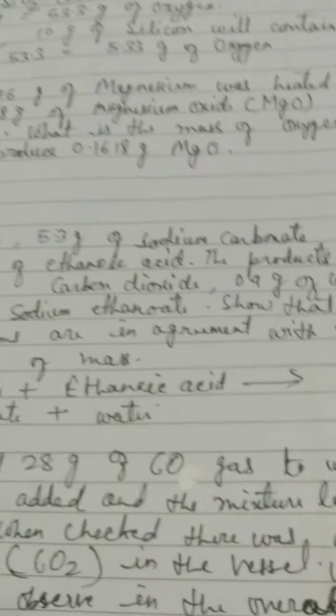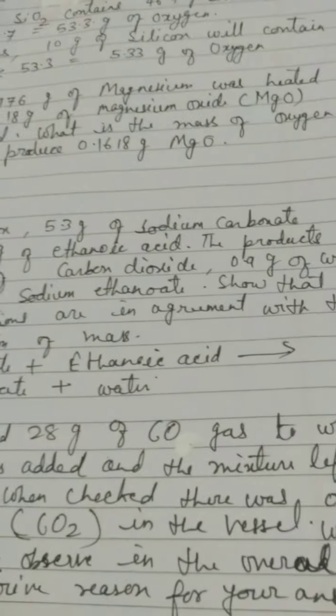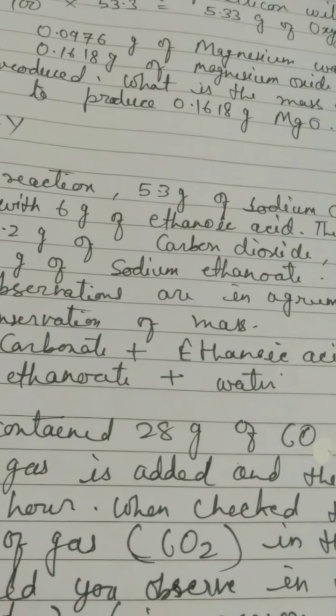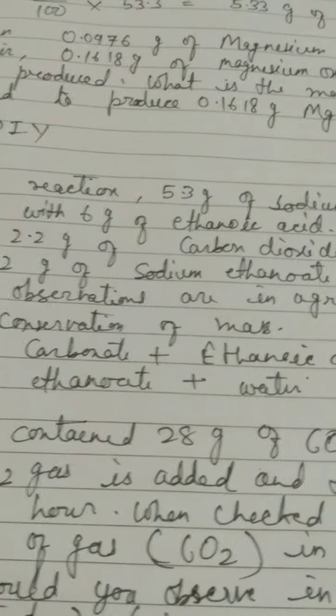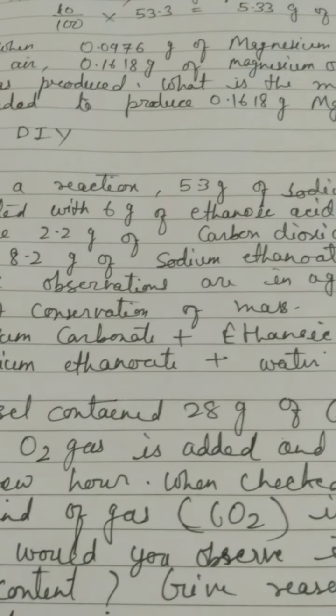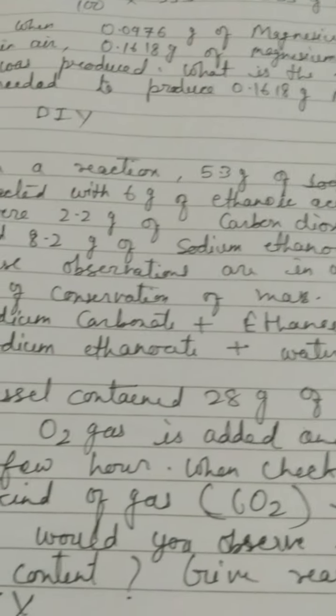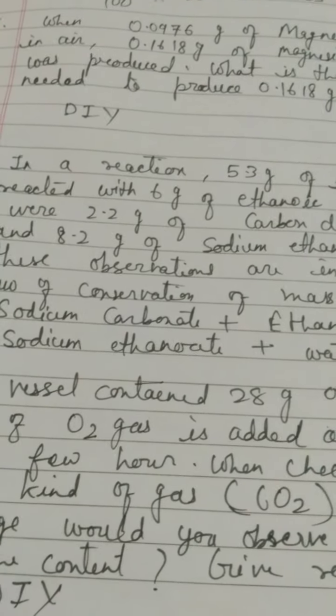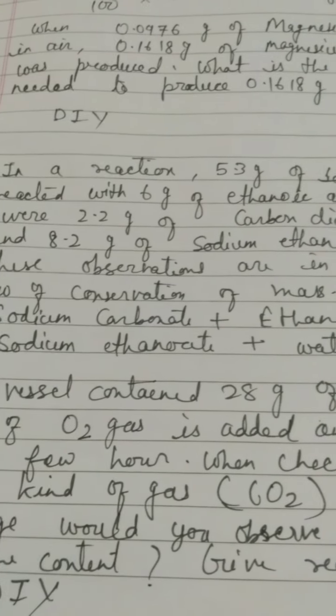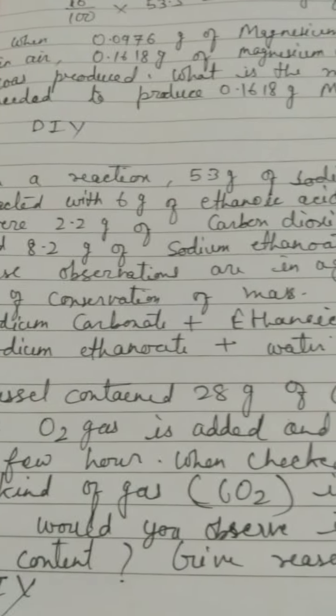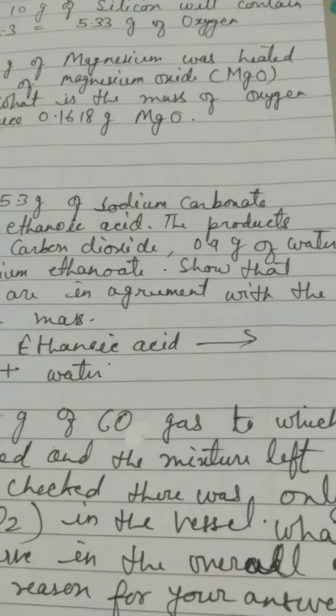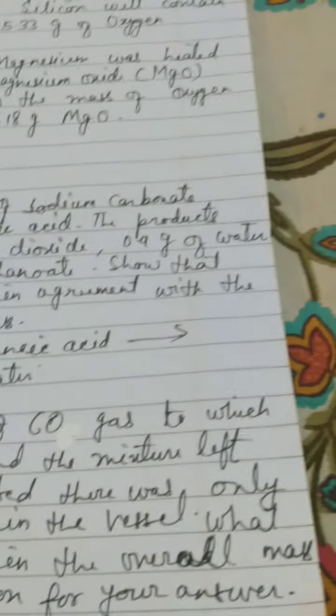Naturally it will combine chemically, and the mixture is left for a few hours. In a few hours they will combine, and then when checked there was only one kind of gas. Two gases were kept inside the vessel, one was your carbon monoxide and another was oxygen gas. But after we leave it for a few hours without any disturbance, what we see is just a single gas. What magic has been done? No magic. It is just the chemical combination, which is no less than any magic.